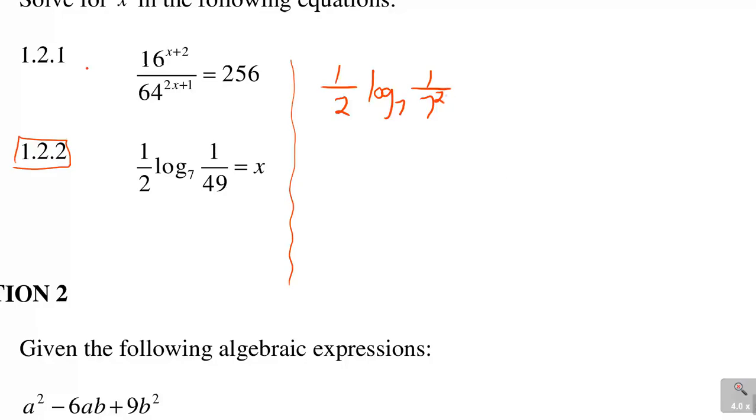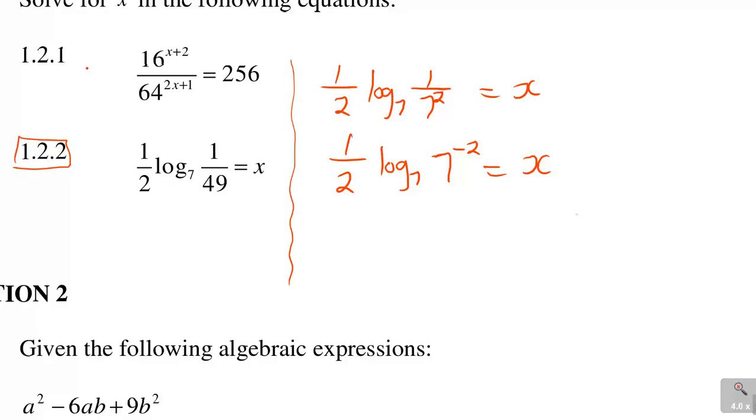Now I've been talking about this rule of taking 7 to the top. That's what I'm going to do now. Remember, this is equal to x. So it will be 1 over 2 log in base 7. Then I'm taking 7 to the top now. It is positive 2, it will be negative 2. This is equal to x.